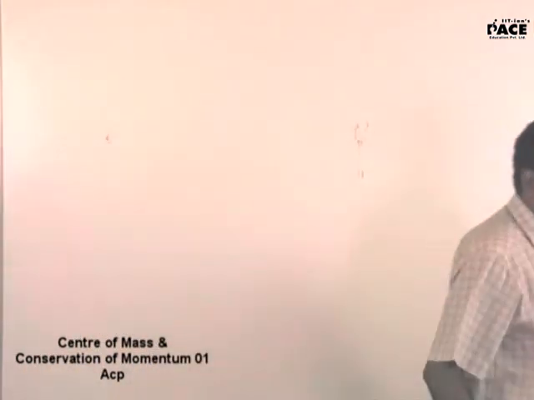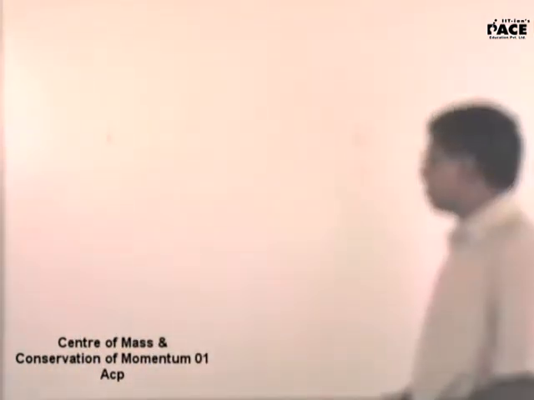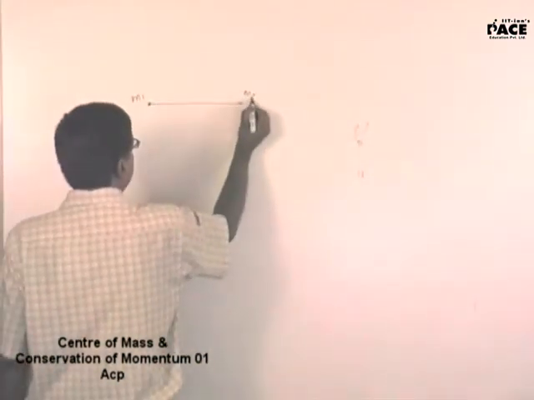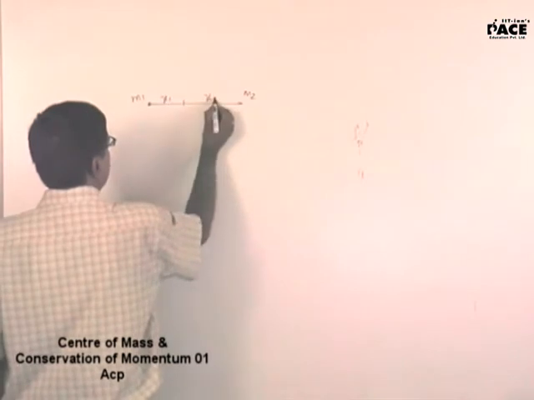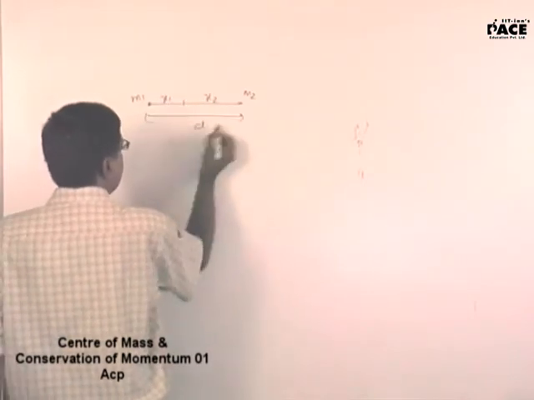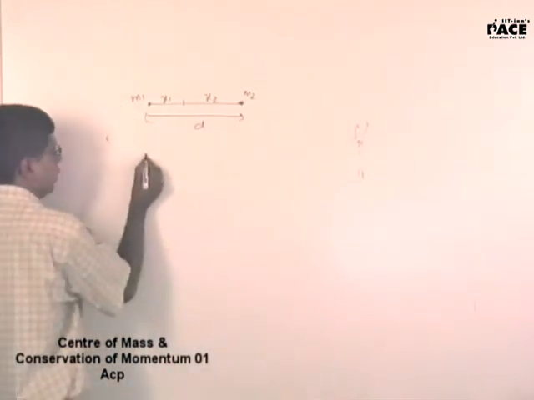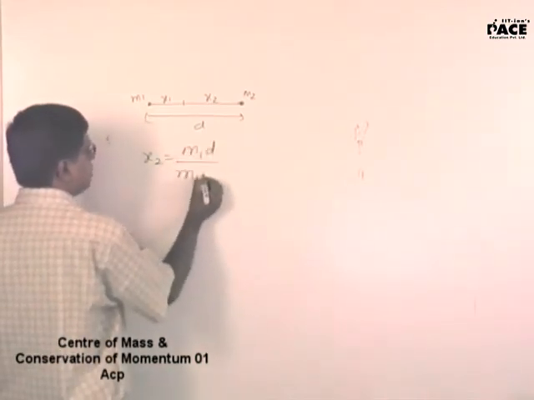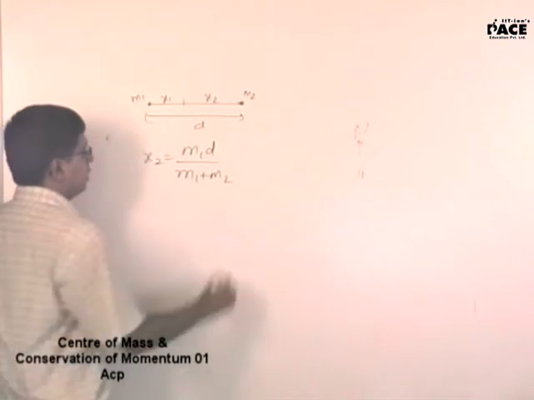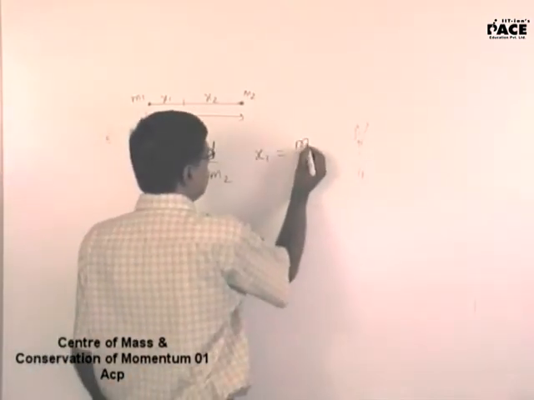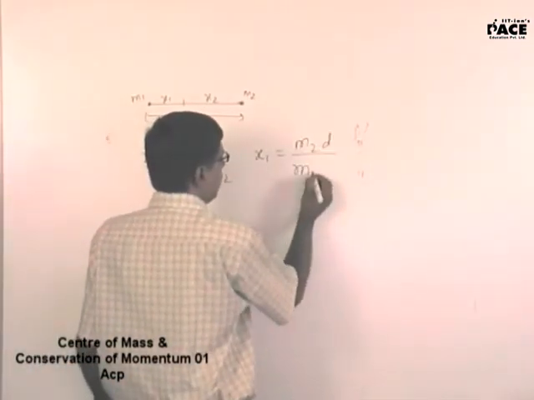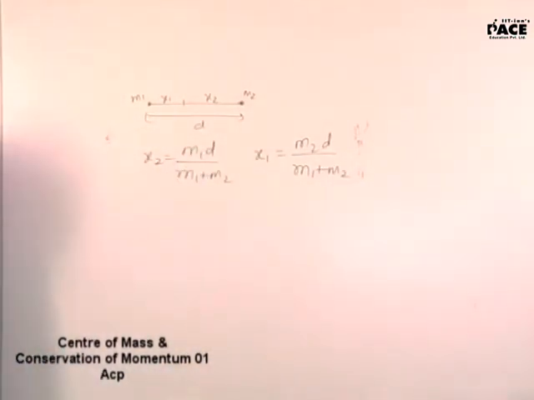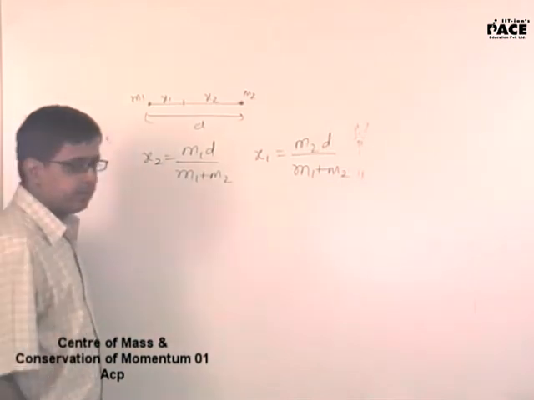So you calculated x2 in this particular case. You told me this was m1, this was m2, this was x1 and x2 and this distance is d. You calculated x2 as m1 into d upon m1 plus m2. That means what will x1 be equal to? m2 into d upon m1 plus m2. Yes, sir. Fair enough? Yes, sir.